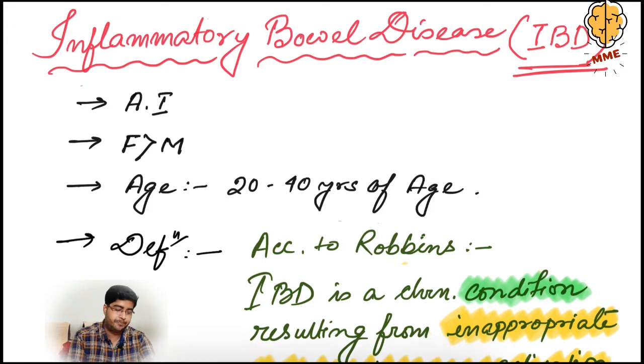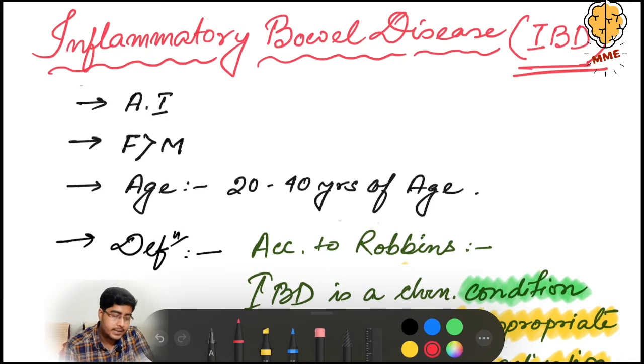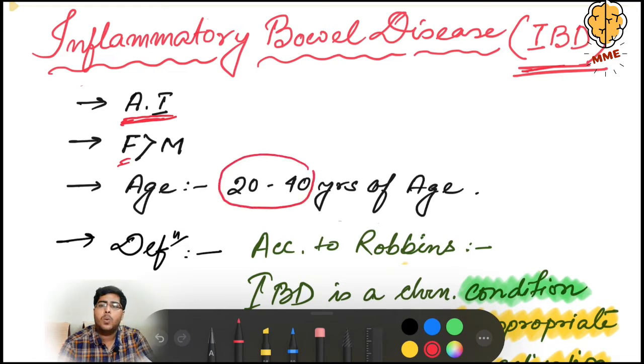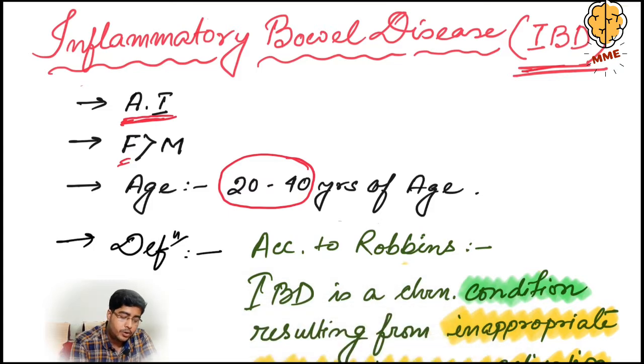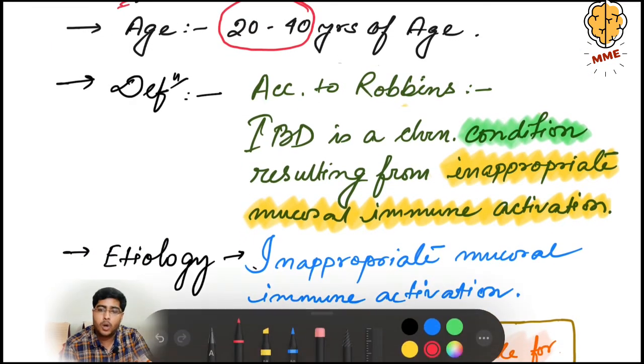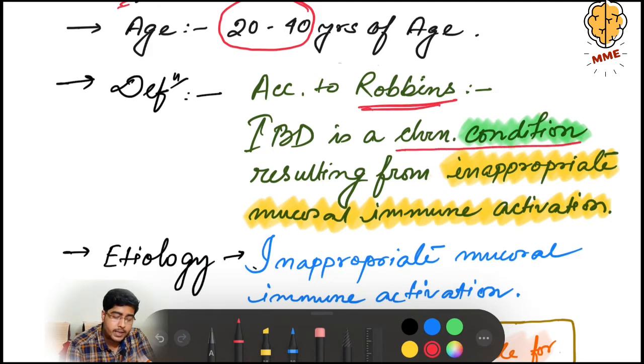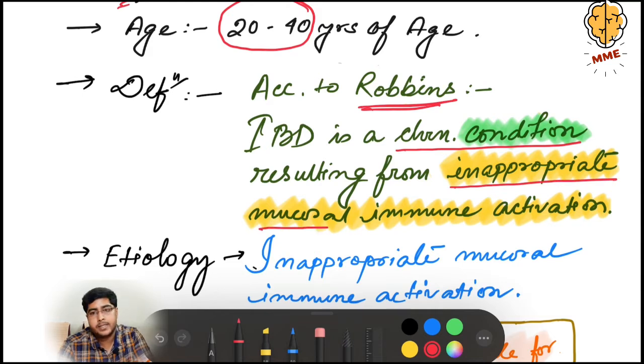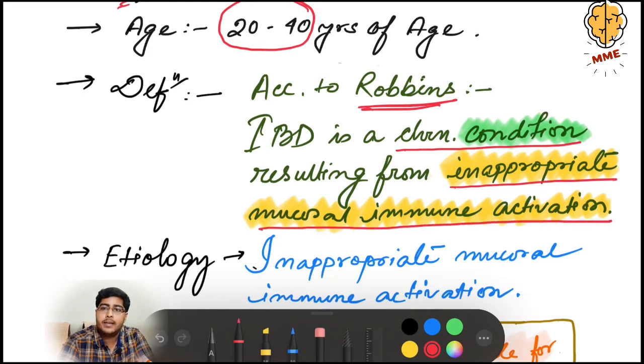Let's start the topic. Inflammatory bowel disease is an autoimmune condition. It is more prevalent in female than in male. Like other autoimmune conditions, it is more prevalent in the age group of 20 to 40 years. Now, what is IBD? The definition. According to Robbins, IBD is a chronic condition resulting from an inappropriate mucosal immune activation. This inappropriate mucosal immune activation is the basic etiology behind IBD.